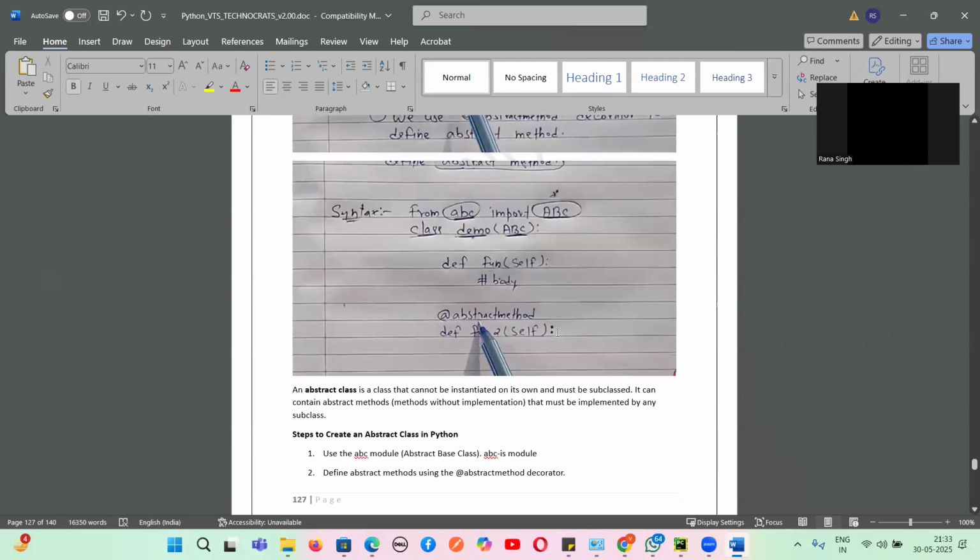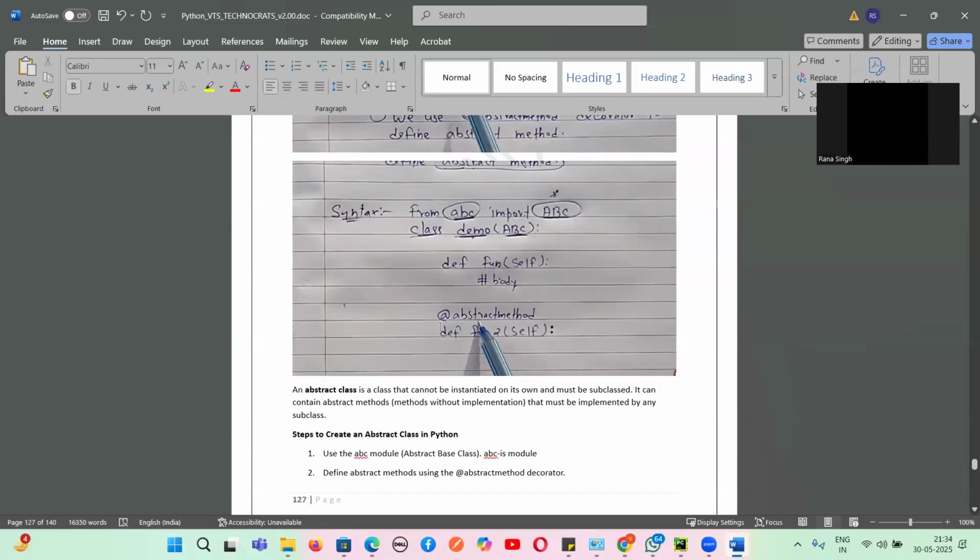So suppose this is a simple abstraction example. From abc, which has been provided, import ABC, the abstract base class, which is already there in Python. For abstraction we always have to use ABC. Now in this class Demo we are inheriting this ABC, and this is a method, and in that method we will have some body, which we have not written here, and then we define the abstract method.